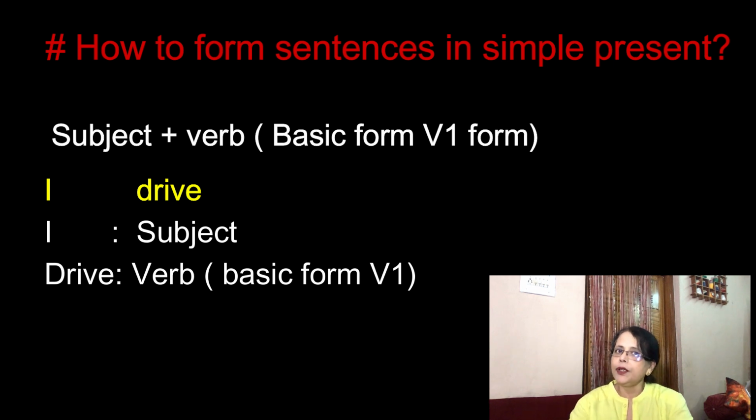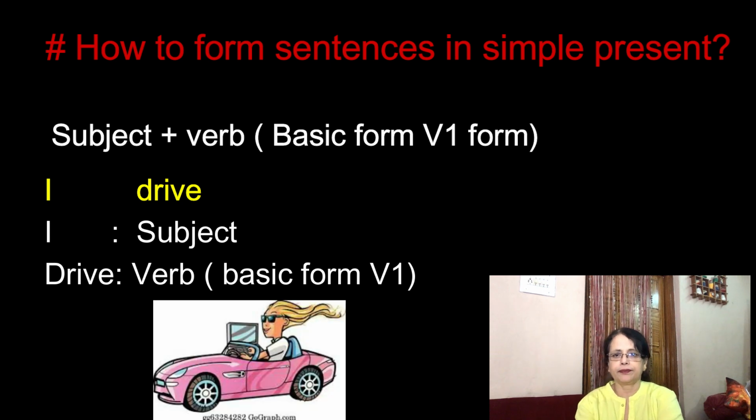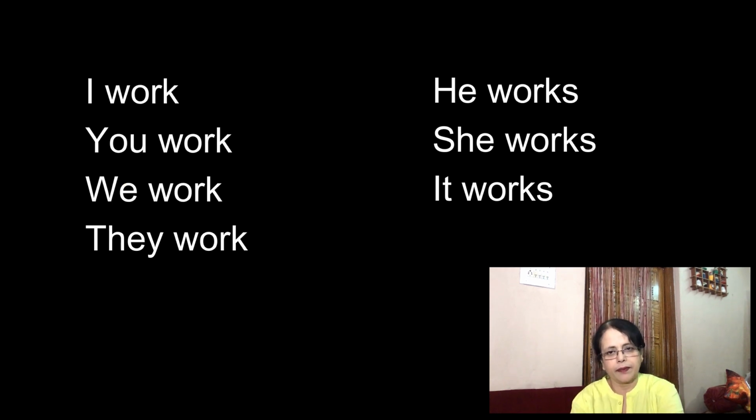Okay, so when you want to form simple present, we use subject plus verb, and the verb will be in its first form, that is V1 form. Example, I drive. I is the subject and drive is the verb. V1 form, first form, basic form. Now let's have a look at these subjects. I work. I is the subject, work is the verb, basic form of the verb. You work. We work. They work.